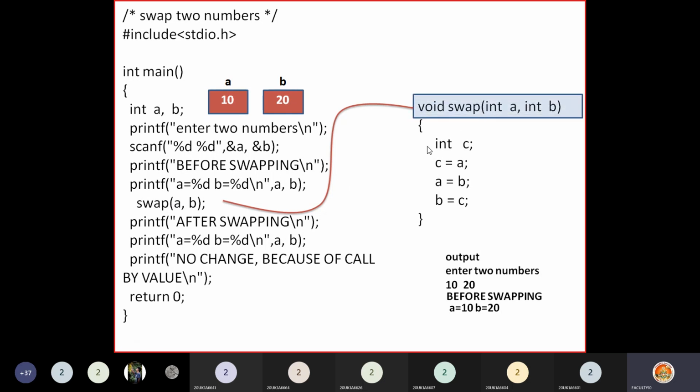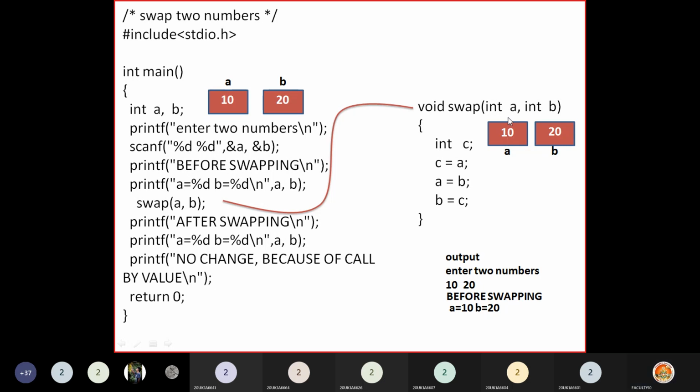Okay, so int a comma b means here for a and b, again a separate memory will be allocated, and this a and b are visible only within this swap function. That means they are local to this function. So how will 10 and 20 be available here? Because the first argument is 10, that 10 will be stored in a, second argument is 20. You are calling the function by value here, so that's why 20 will be stored in b.